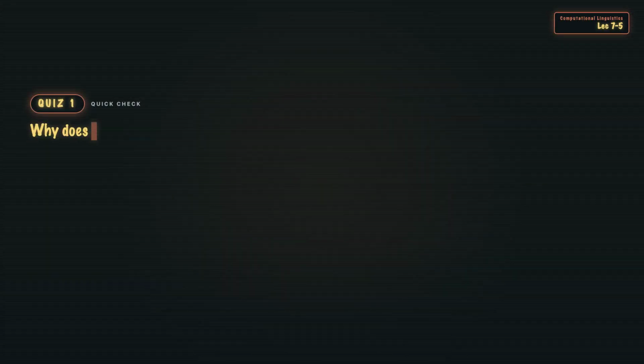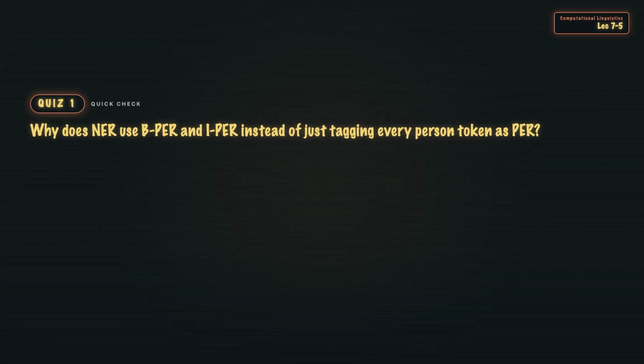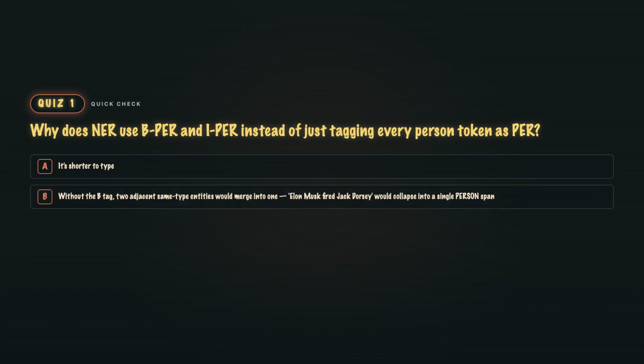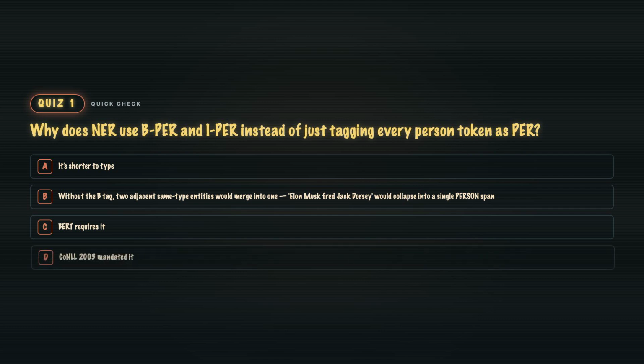Quiz 1. Why does NER use B-PER and I-PER instead of just tagging every person token as PER? A. It's shorter to type. B. Without the B tag, two adjacent same-type entities would merge into one. Elon Musk fired Jack Dorsey would collapse into a single-person span. C. BERT requires it. Or D. CoNLL 2003 mandated it.